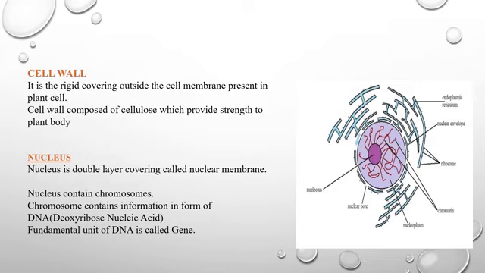Next cell organelle is nucleus. Nucleus has a double layer covering called nuclear membrane. In this picture you can see a diagram of nucleus, where there is the double membrane of the nuclear membrane, and in the center there is the nucleolus. Nucleus contains chromosomes. As we know, chromosome contains information in the form of DNA. DNA means deoxyribose nucleic acid, and the fundamental unit of DNA is gene, which controls the hereditary character of an individual.